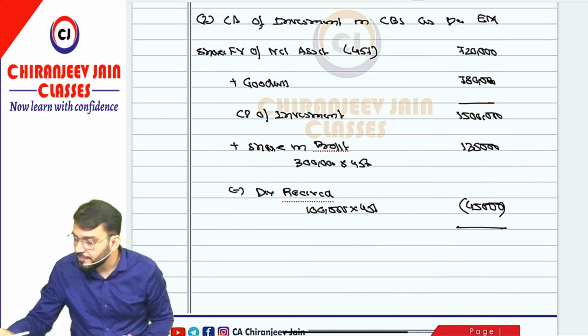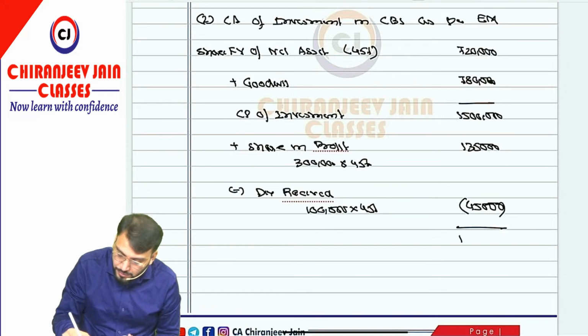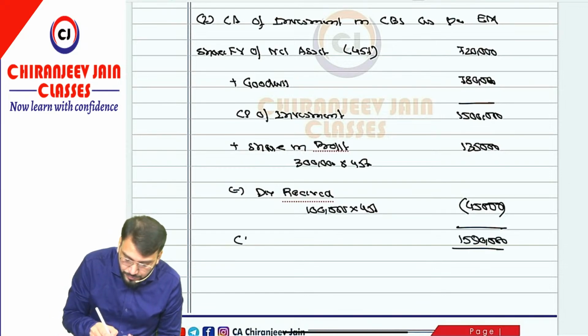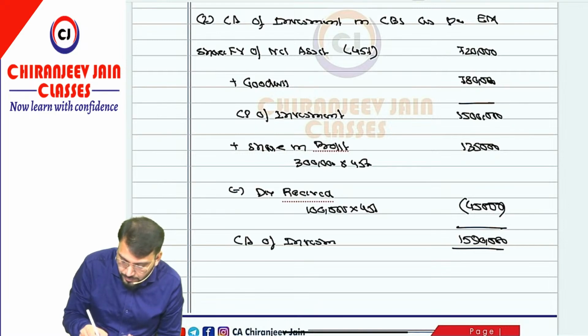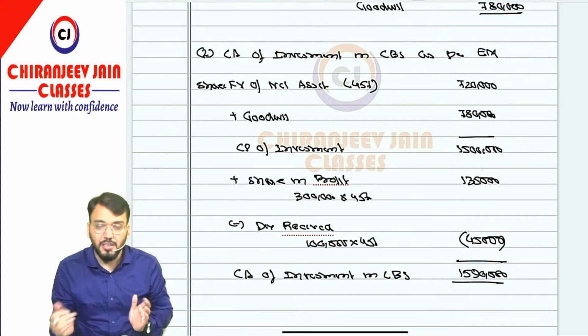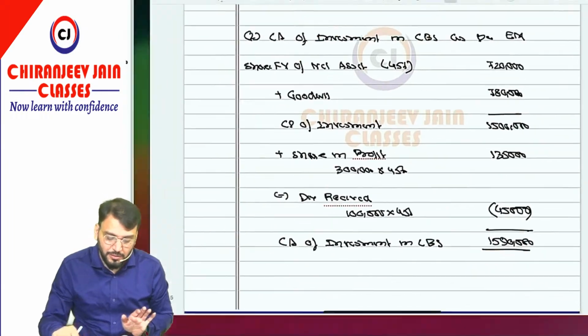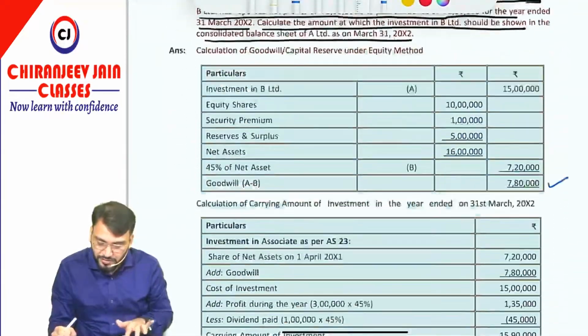So it is coming how much? 15 lakh plus 1,35,000 minus 45,000 is equal to how much? 15,90,000. This is the answer. So this is the carrying amount of investment in the consolidated balance sheet as per the equity method. Chalega. This becomes the answer. This type of question can be asked in the exam. Okay sir, I hope you have understood. You can see that the same thing has been given.